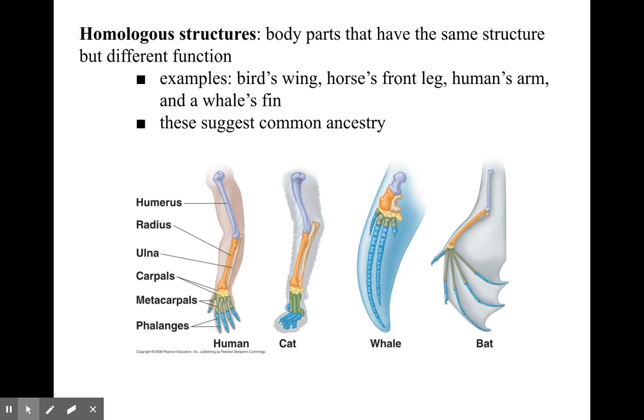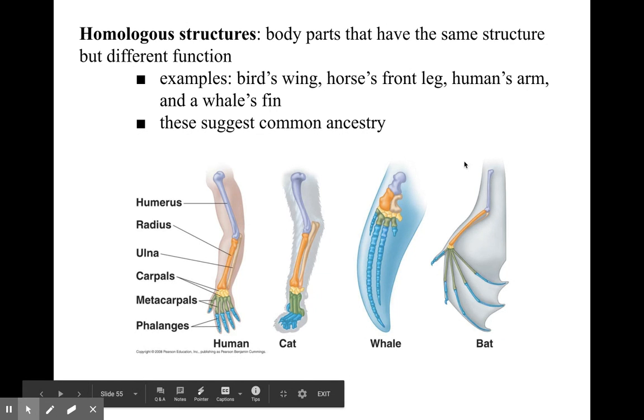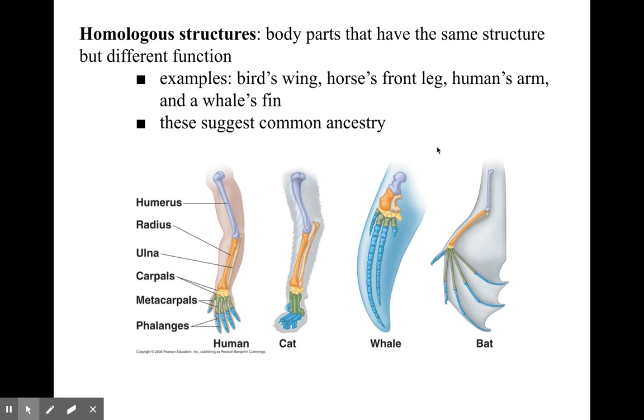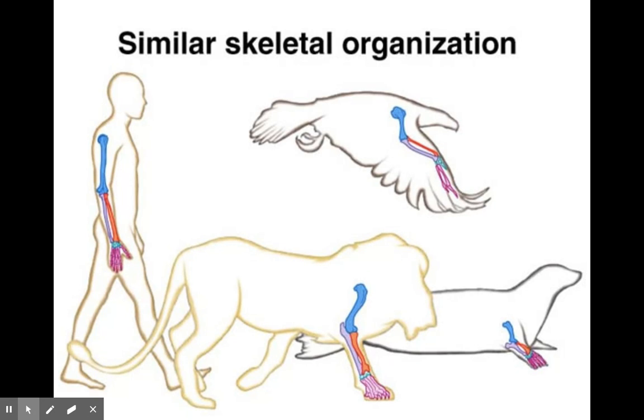Mutation doesn't just create a brand new way of doing things. It just changes structure and size. So this proves that mammals are related to each other, that we have a common ancestor, that we came from an organism that had those bones and that structure, and we've just evolved from that common ancestor.